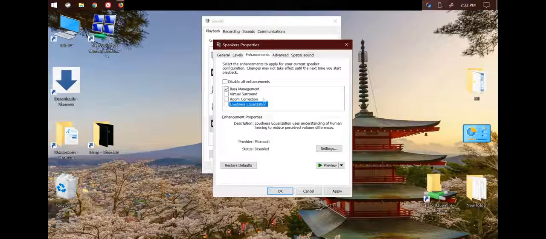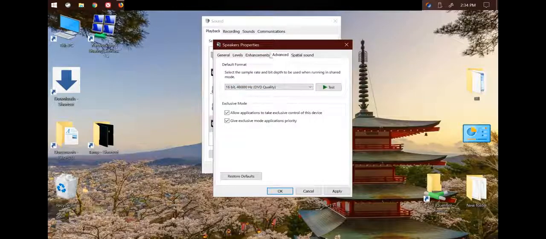And now as for anything else, room correction, you don't really need that. I don't really see the point. Virtual sound, that's not really that great. Bass management, yes, that's all right. So anything else other than that, check them off.